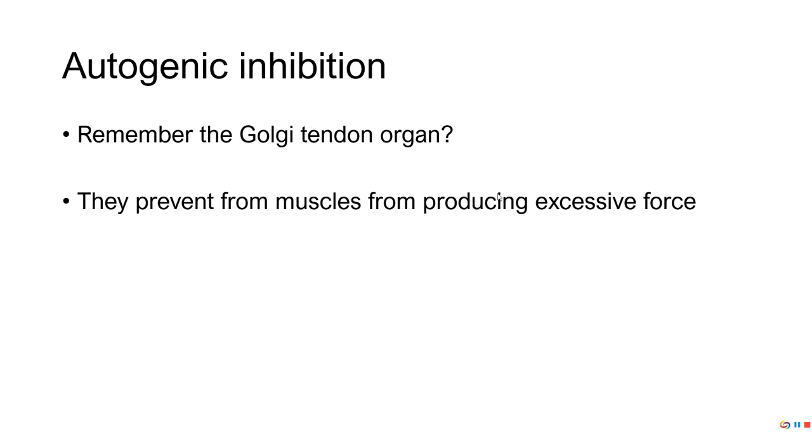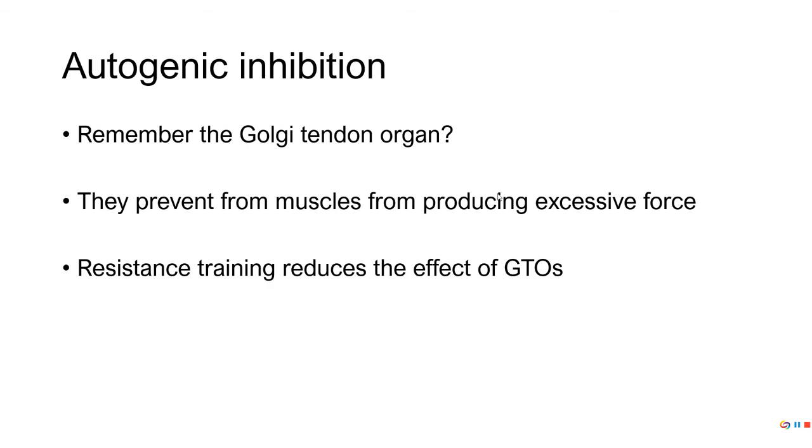All right, and then we've also got autogenic inhibition. GTOs, we talked about those a few weeks ago. Remember, GTOs inhibit. They prevent our muscles from producing excessive force, and so with resistance training, we reduce the effects of those GTOs, and this allows more force to be produced. I don't have a picture of it, and I wouldn't show a picture or the video, but a few weeks ago there was a guy trying to bench press a massive amount of weight, and in doing so, he ripped I think it was his pec right off the bone.